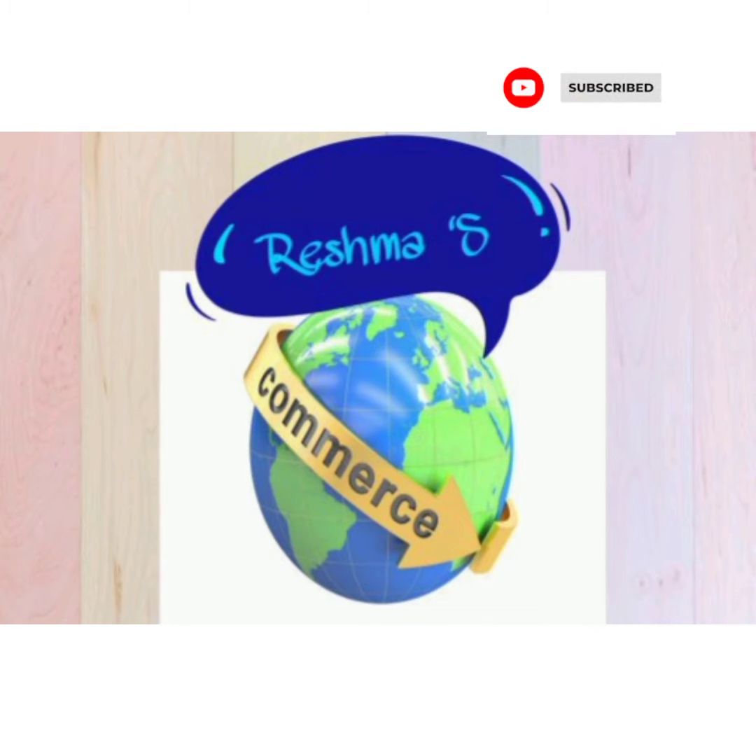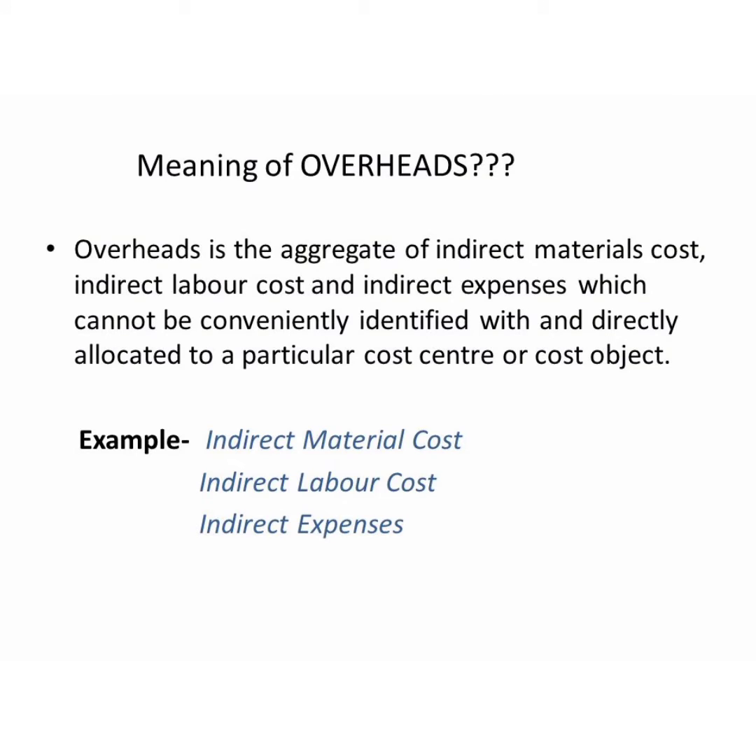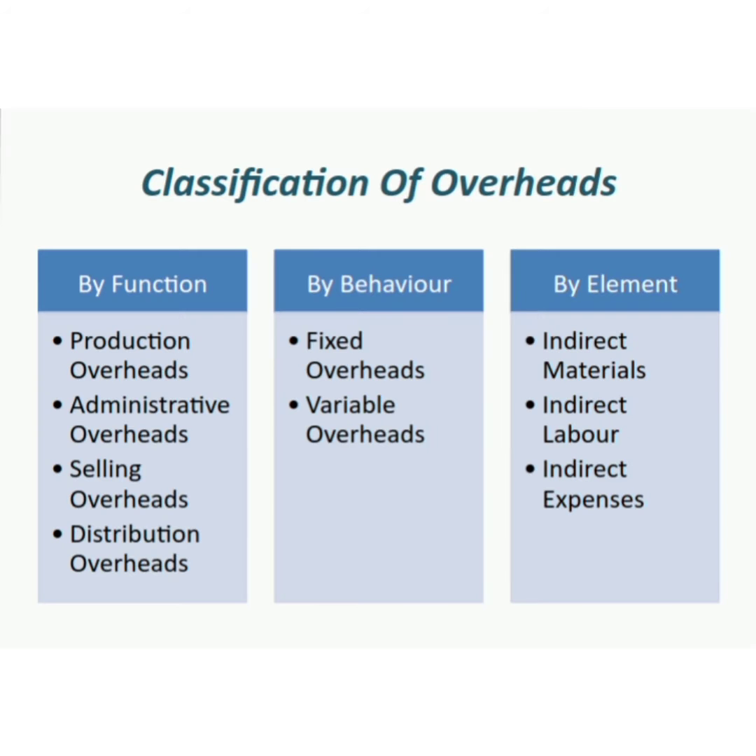Today we are going to discuss overhead. Overhead is the aggregation or total amount of all indirect expenses like indirect material cost, indirect labor cost and indirect expense cost. Whatever is direct cost we can't include in the overhead. It is very difficult to identify that type of indirect cost also.